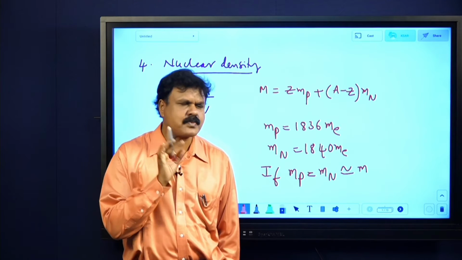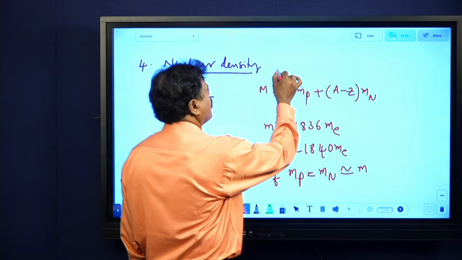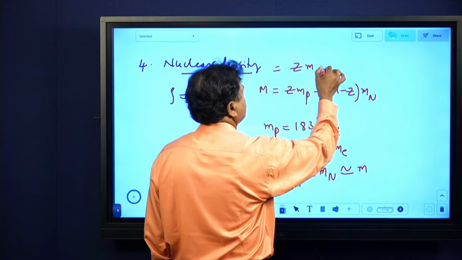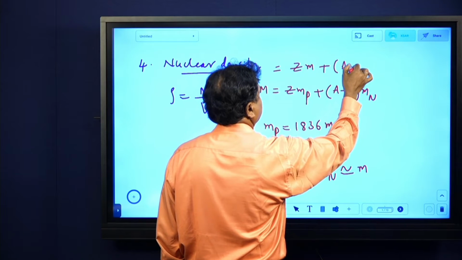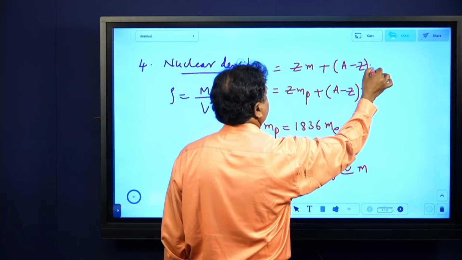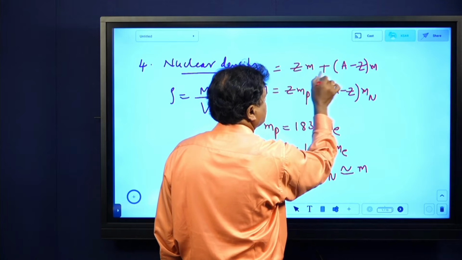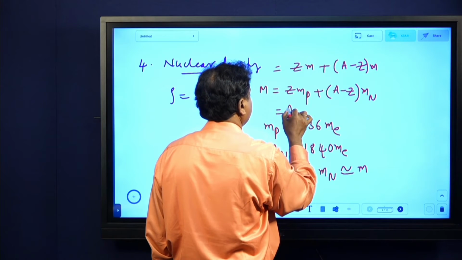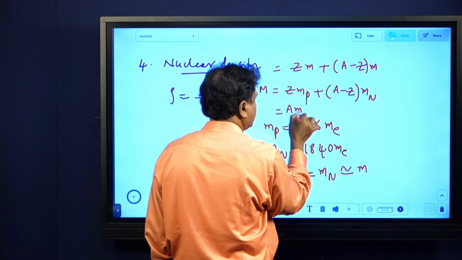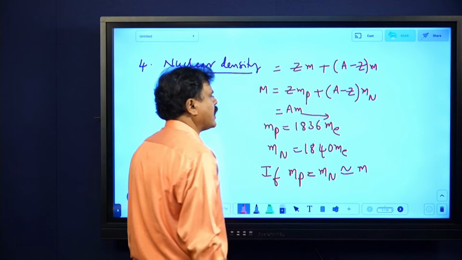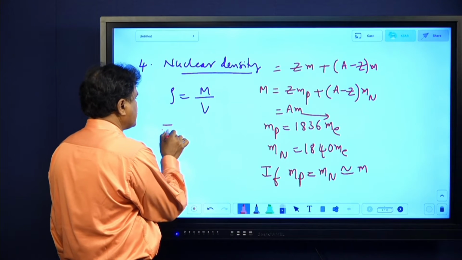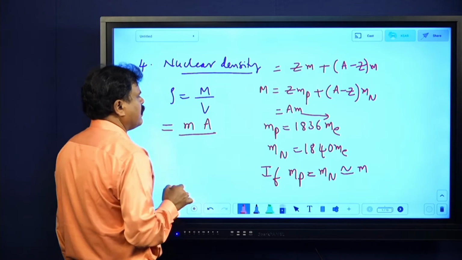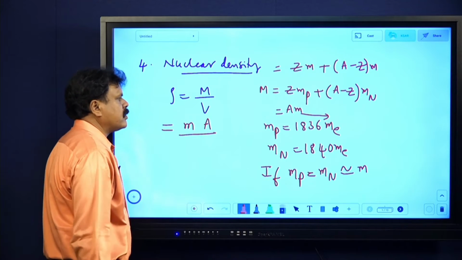If I take that as the average mass of each nucleon, now I can write the mass as Zm plus (A minus Z)m. Understand, A minus Z times m. If you add Zm and (A minus Z)m, the Zm cancels and the mass becomes just Am, the average mass of a nucleon into A. In such a case, the density will become mA divided by 4/3 pi r cube.